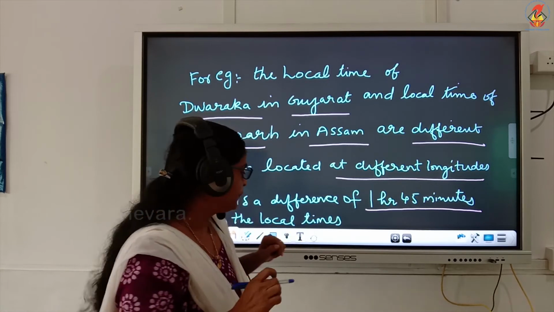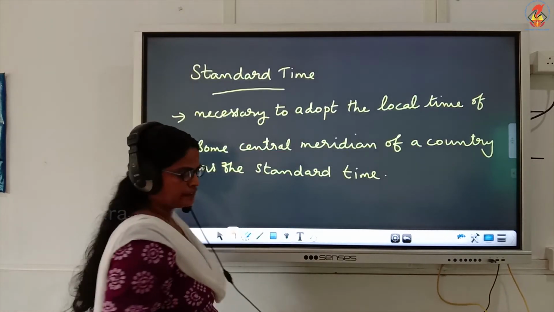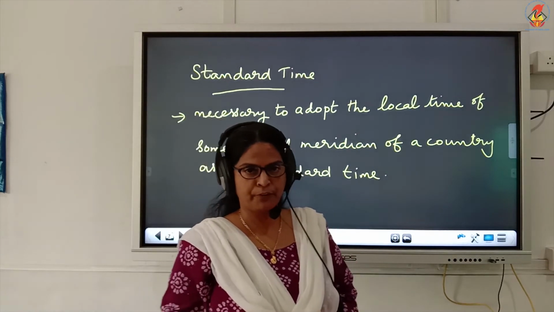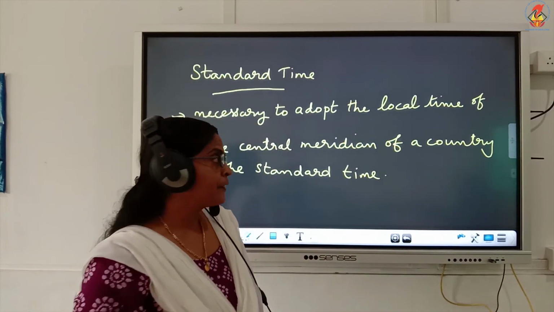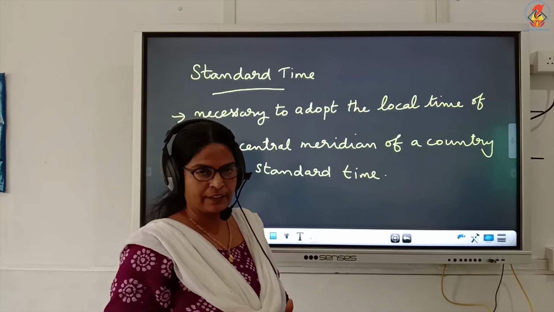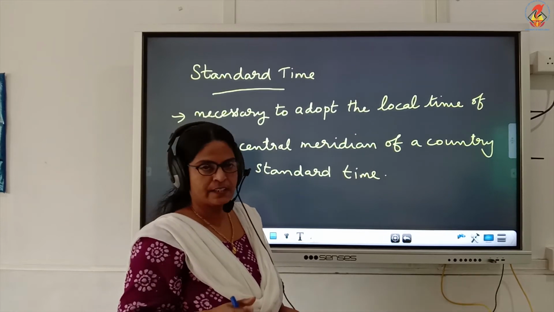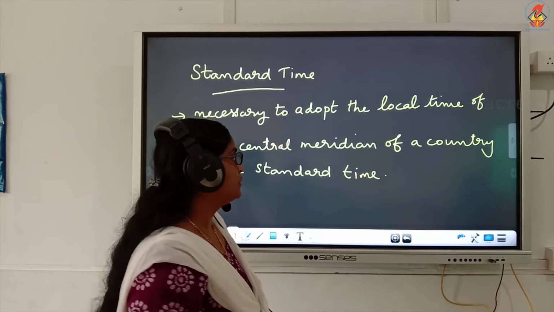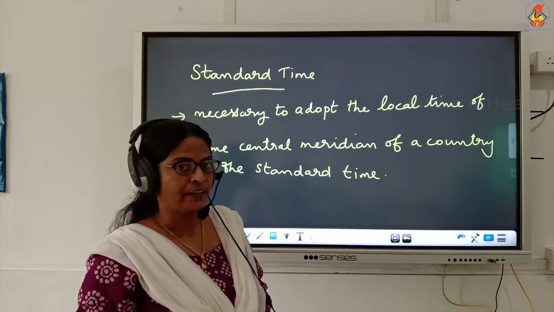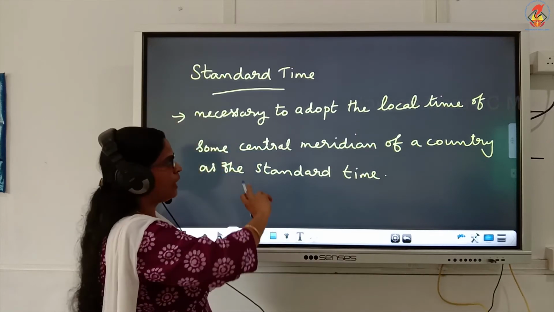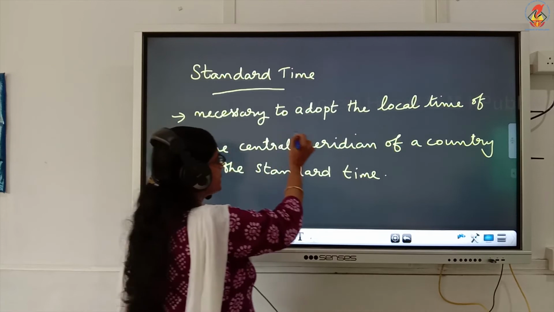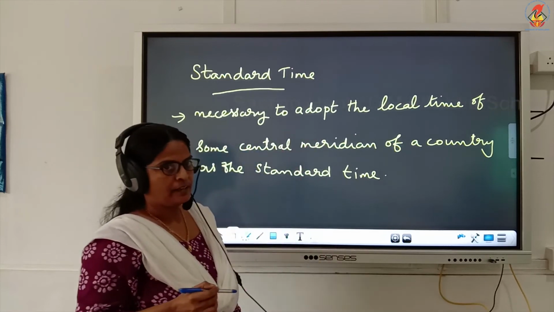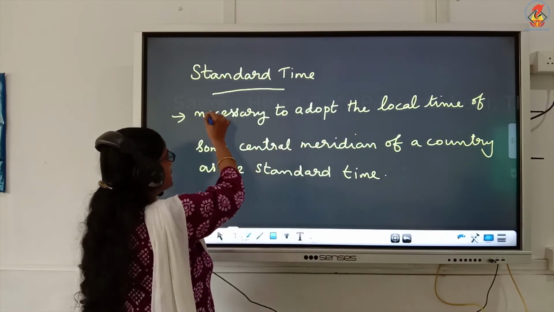Is that clear? That will create lots of problems and confusion, especially for the schedule of traveling, airways, railways and so on. So every country needs to adopt a standard time. Now we are going to study the standard time.